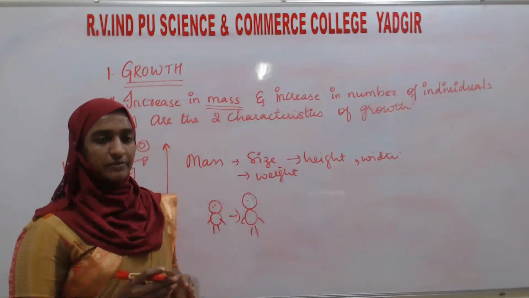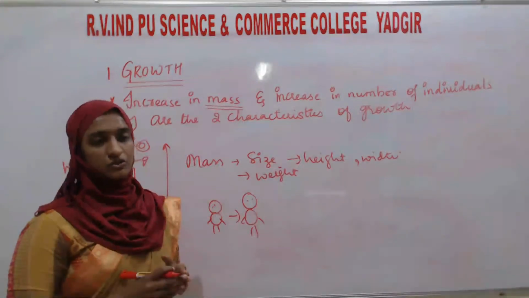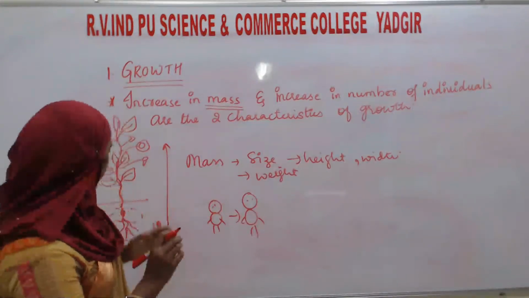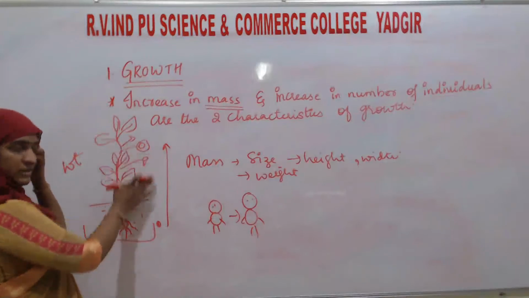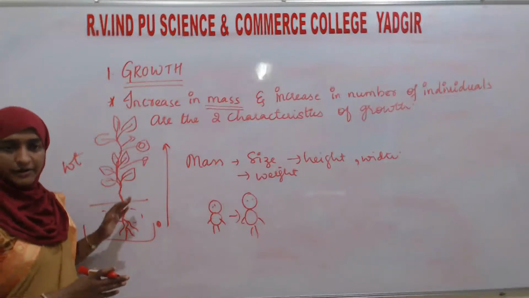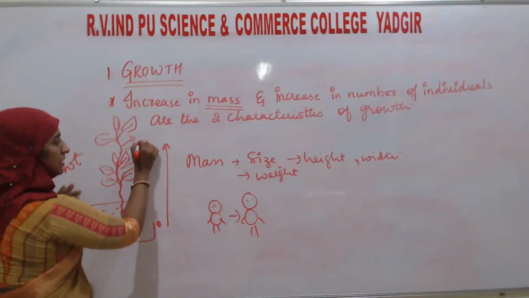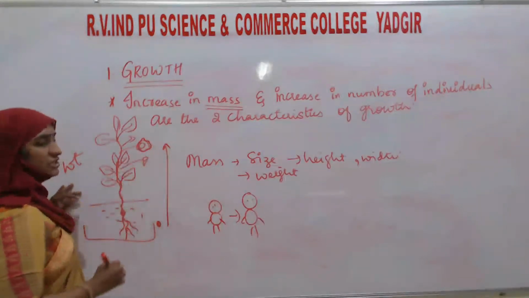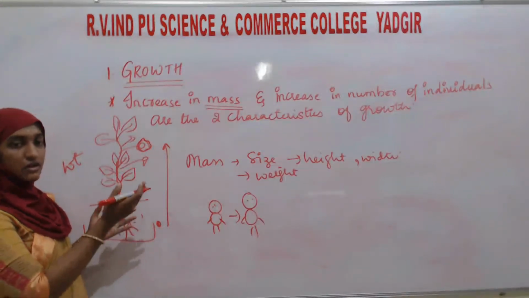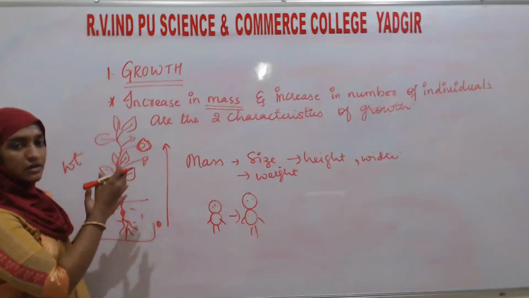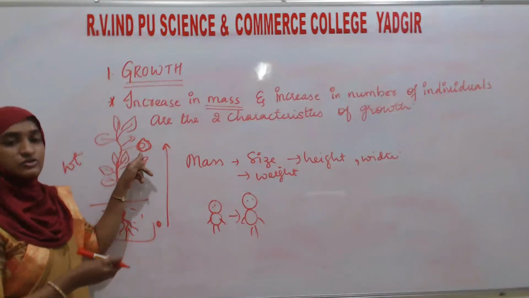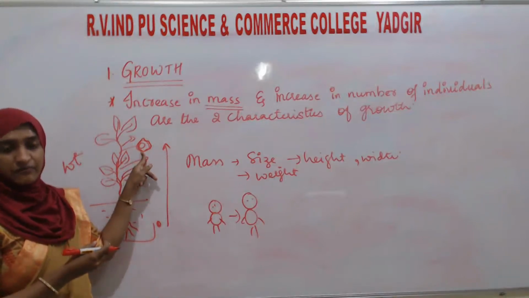If growth is taking place, then reproduction is also going to take place. For example, if growth has taken place in this plant, then in this flower pollination will take place. Pollination means pollen grains will come and fertilize this stigma, this female flower.